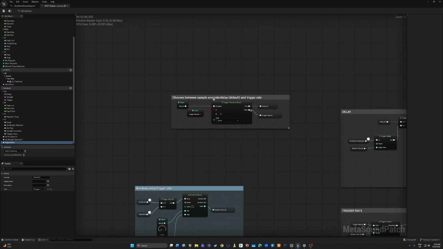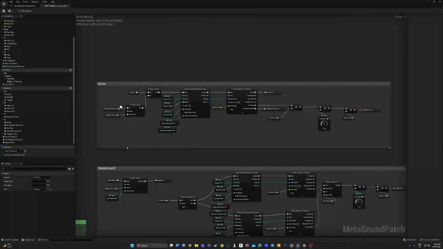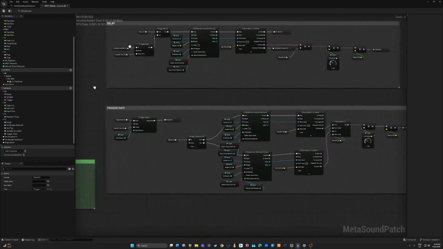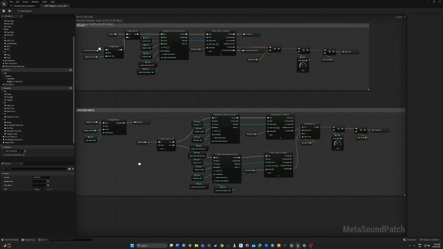And if it's not equal to that, so if it is checked, then it triggers the trigger rate variable. If it triggers the delay variable, well, then we have our delay logic here. And if it triggers the trigger rate variable, then it triggers the trigger rate logic with the trigger sequence, the trigger repeat, and all that business.